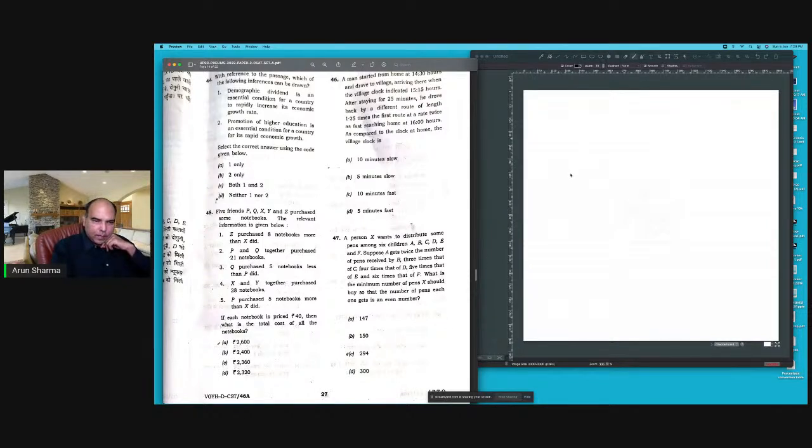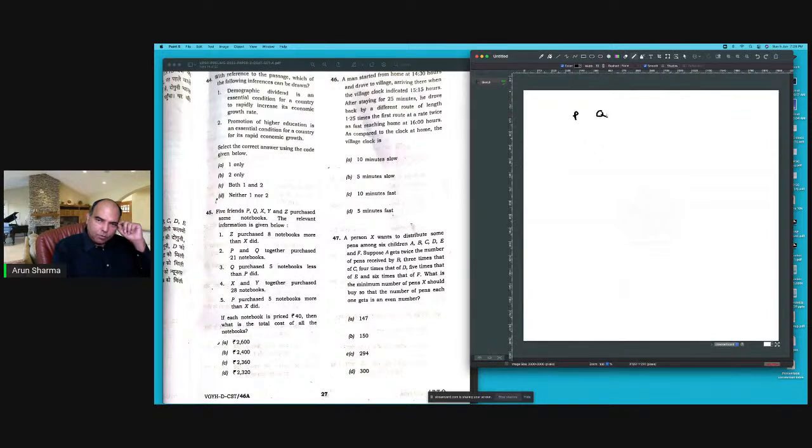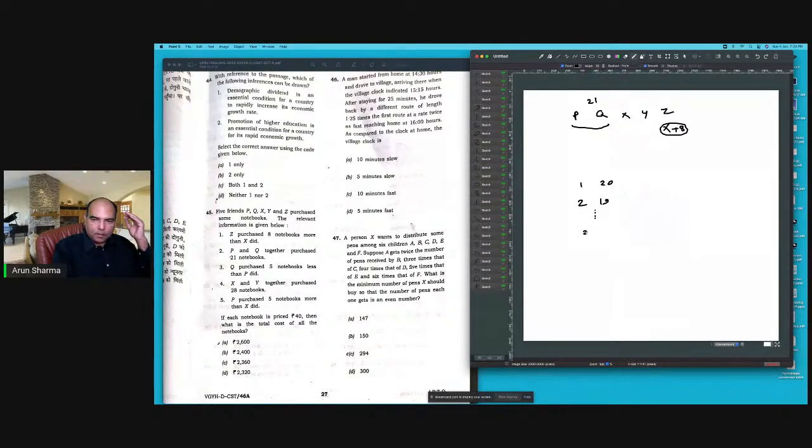5 friends P, Q, X, Y, Z purchase some notebooks. The relevant information is given below. Z purchased 8 notebooks more than X. So Z is X plus 8. P and Q together purchased 21. So this sum is 21. So this could be 1 and 20, 2 and 19, all the way to 21. कुछ भी हो सकता है.